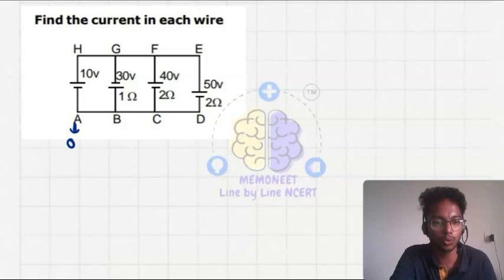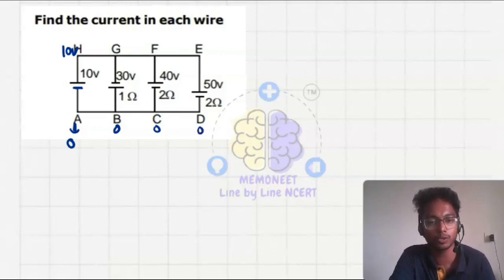As there is no resistance here and it is attached to the negative potential, I can take it as the minimum value, that is 0, and the H point is 10 volt. So I can write here that B also has potential 0, C also has potential 0, and point D also has potential 0, and these all are 10.